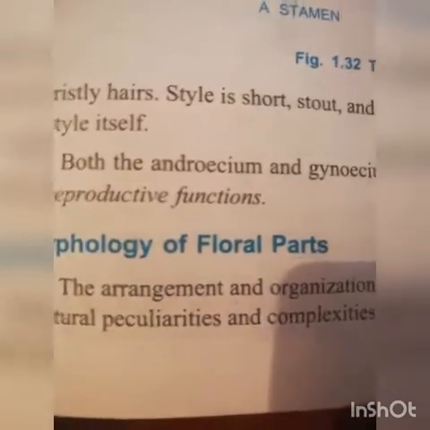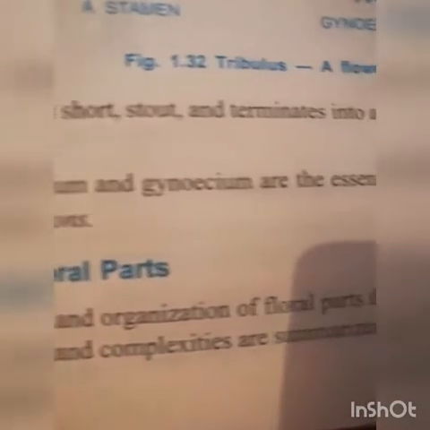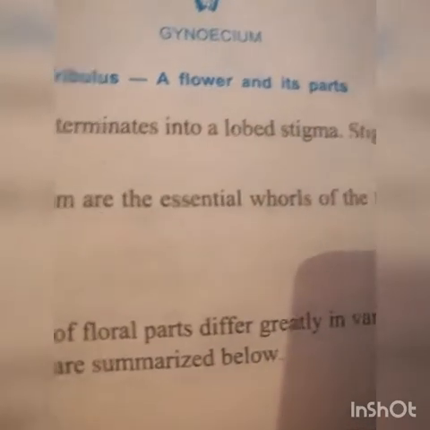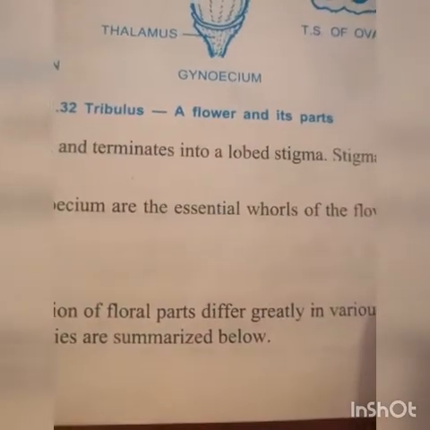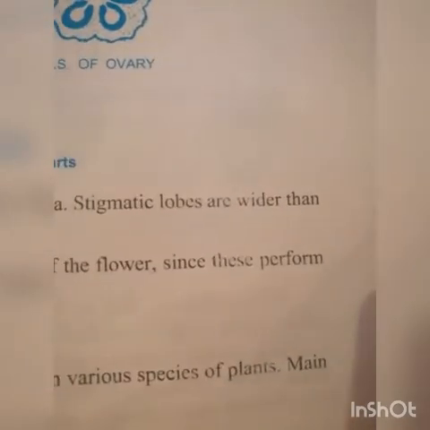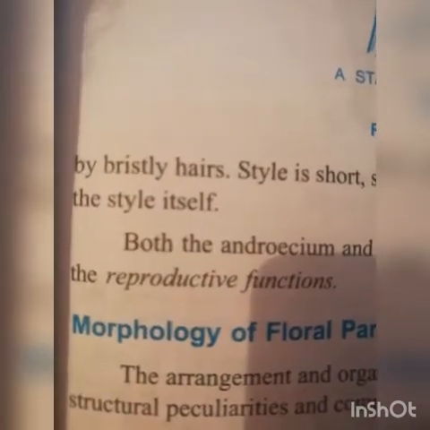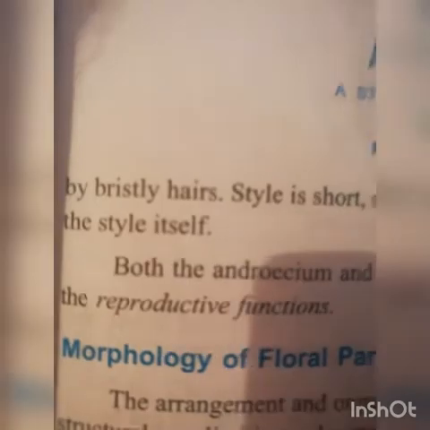Both the androecium and gynoecium are the essential part or essential whorl of a flower, since these perform the reproductive functions. Let us see some figures.